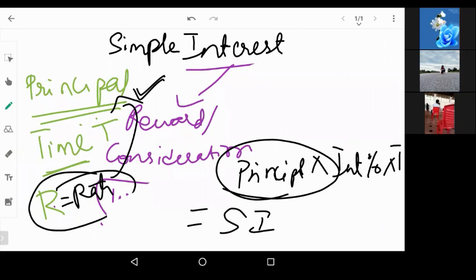Okay. Now, there is one more terminology called amount. Now, amount is nothing but the principal, the original amount of the loan, right? Principal